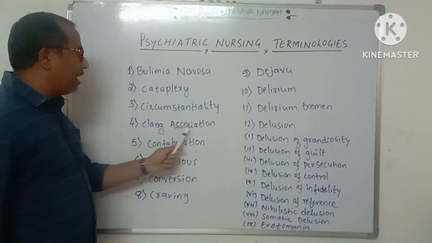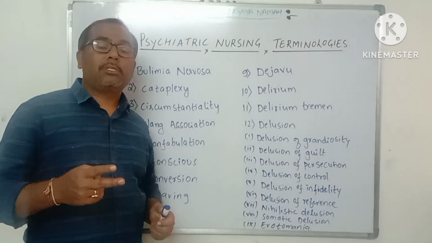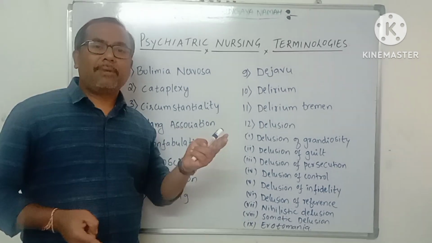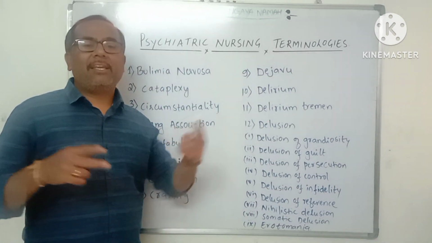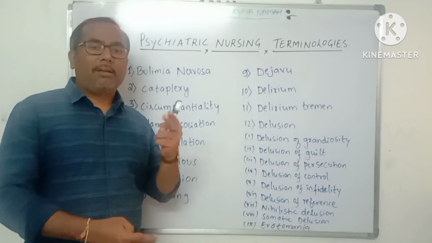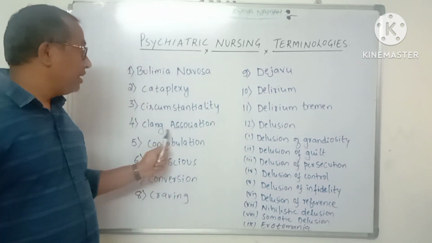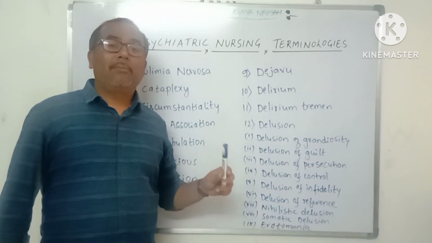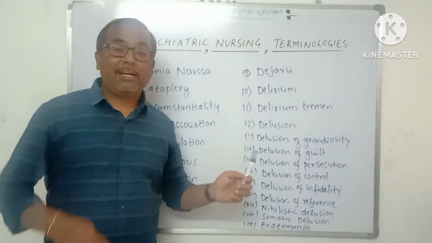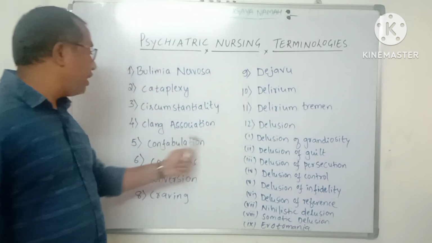And next one is clang association. Clang association is when the patient uses two words which sound similar but do not have any meaning. He uses two words of his choice. For example, the patient says, let's go bazaar and bring achar. This kind of two similar sounding words the patient keeps on using. This is known as clang association.